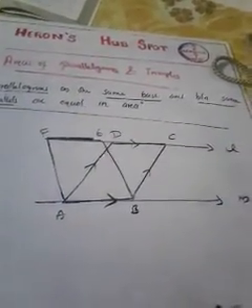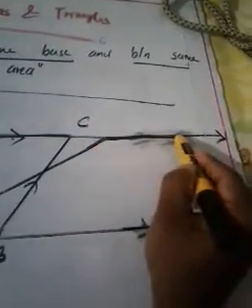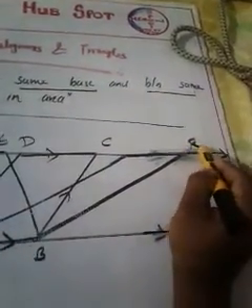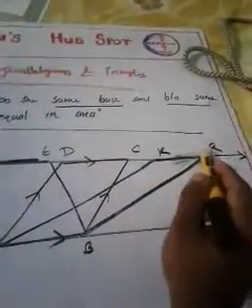Then can anyone draw another parallelogram? See, can you draw a parallelogram like this? Let me increase the length of the parallel lines, and I am going to draw a parallelogram like this. Let it be A, B, R, K. Now can you say ABRK is a parallelogram?